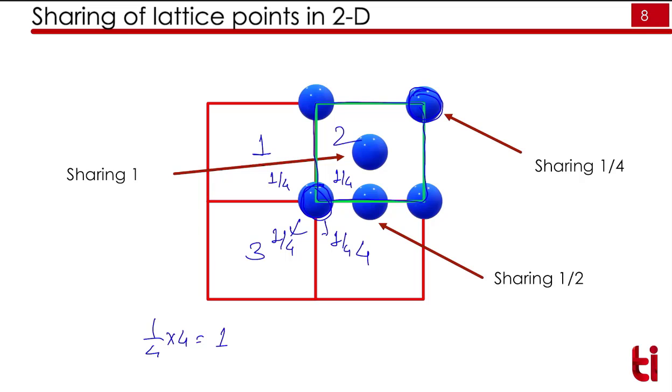So in 2D, if a lattice point is at the corner, it will share 1/4 of its part into that unit cell. If it's on the edge, it will share half of its part in one unit cell and half in another unit cell. If the lattice point is entirely in the unit cell, it will share 100% or the full portion of it in that unit cell.